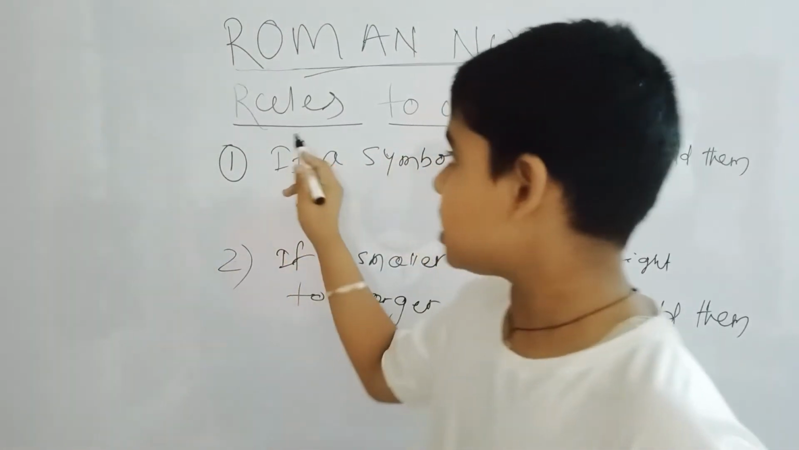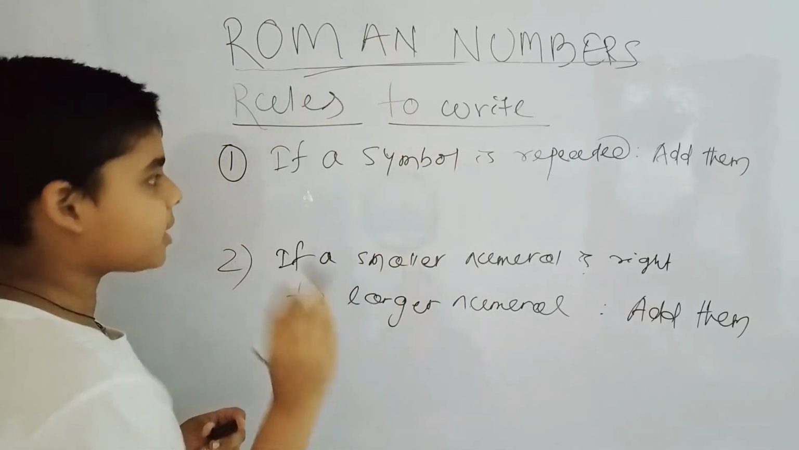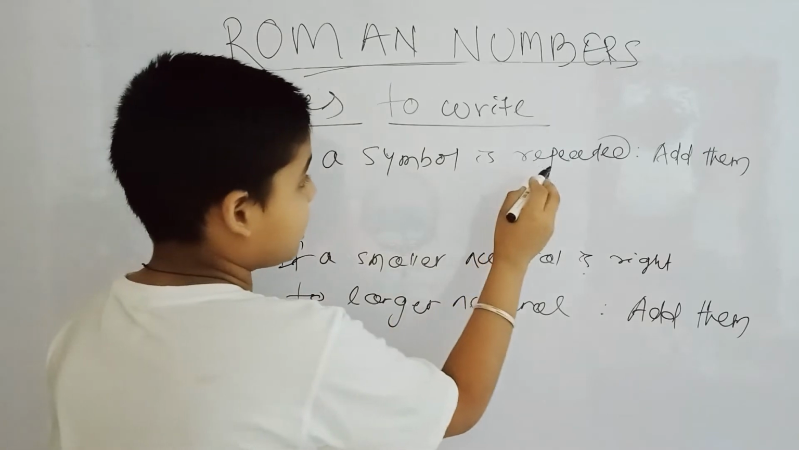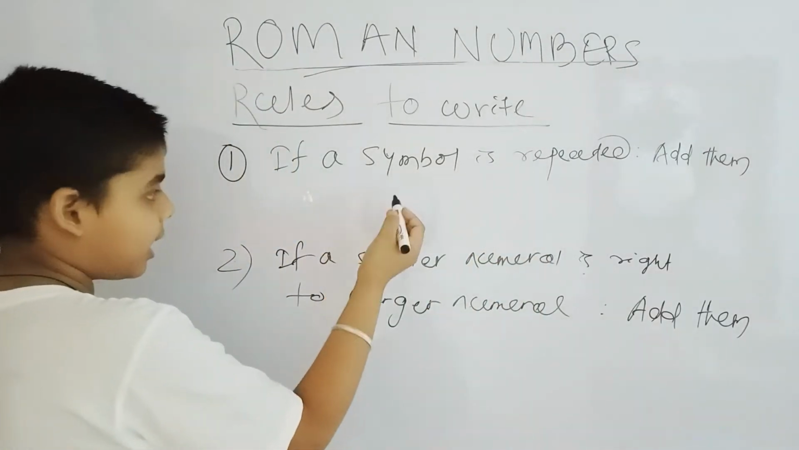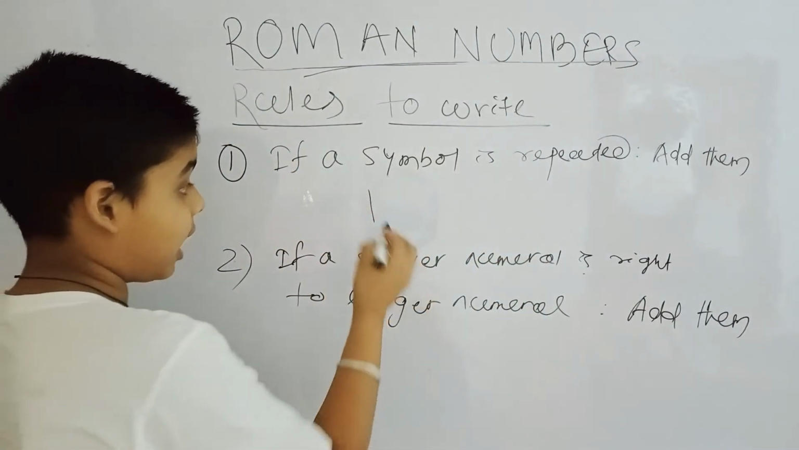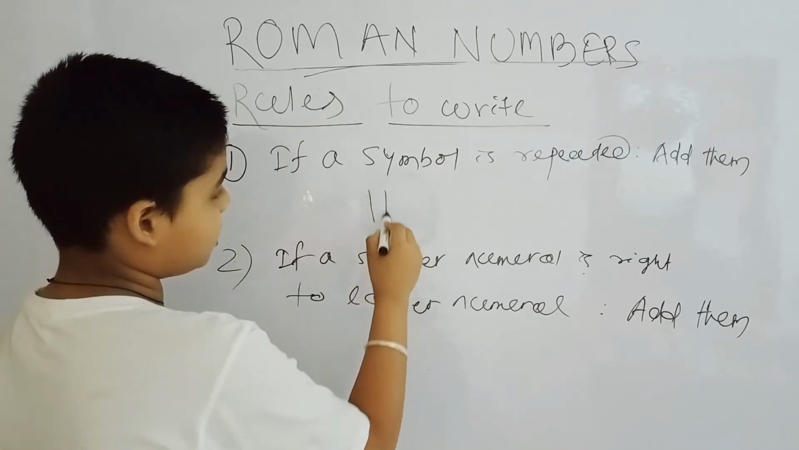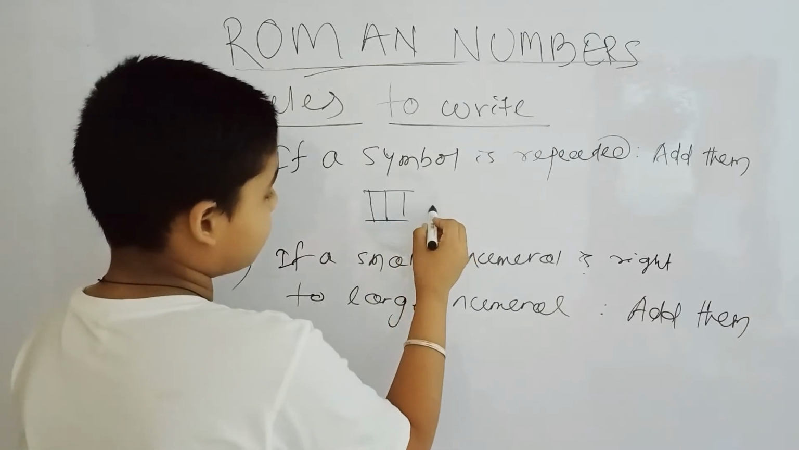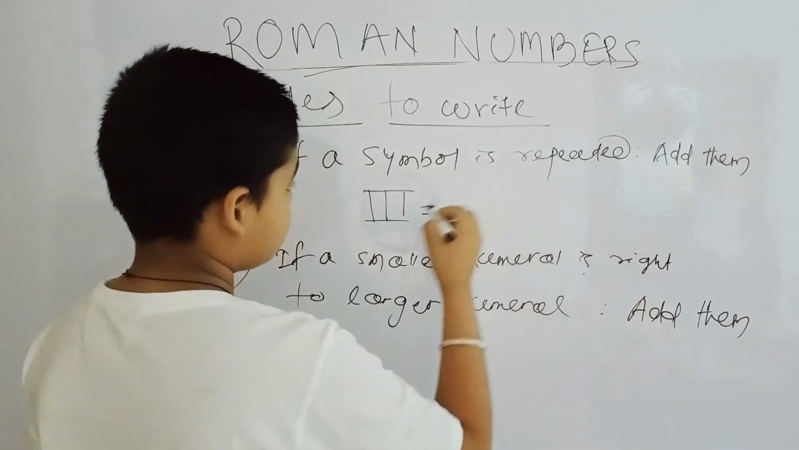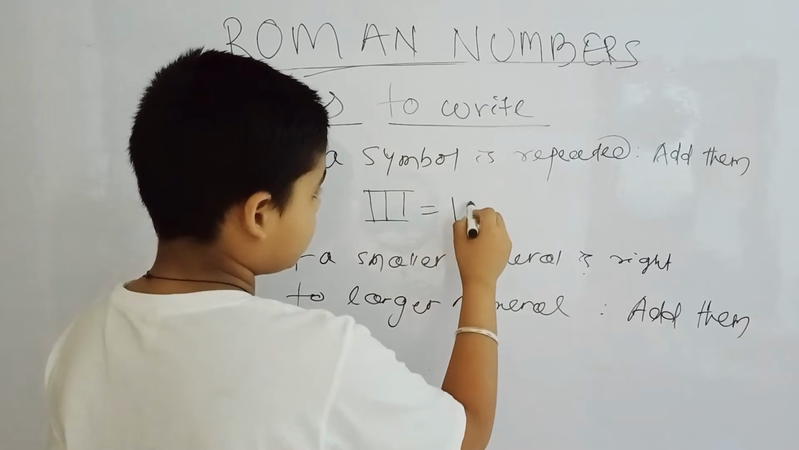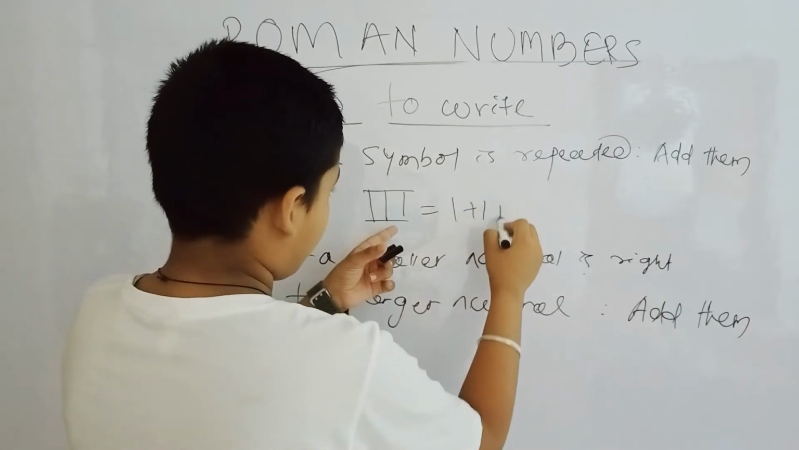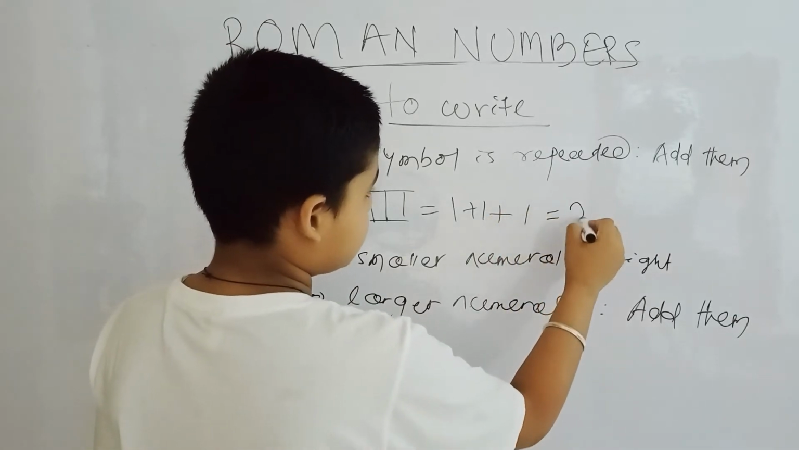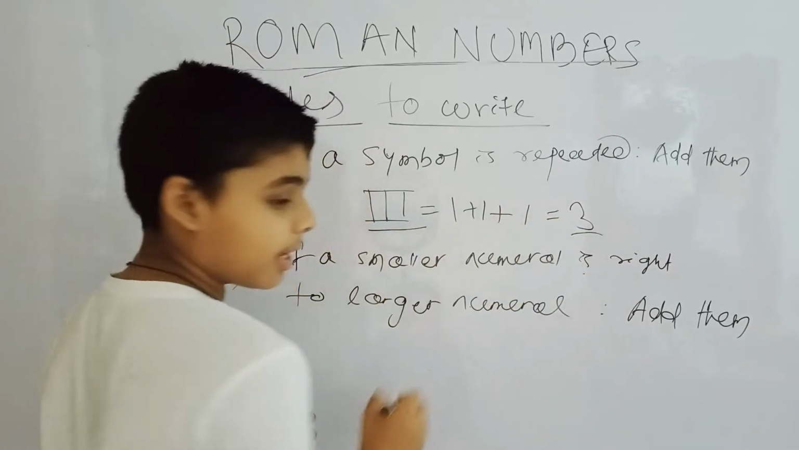So we will now see the rules to write Roman numbers. The first one: if a symbol is repeated, then add them. Like we have studied about I, and if it is repeated 3 times, III, then they will add. So I means 1, then the second time, and there are 3 ones. So 1 plus 1 plus 1, that is 3. So 3 is equal to III.